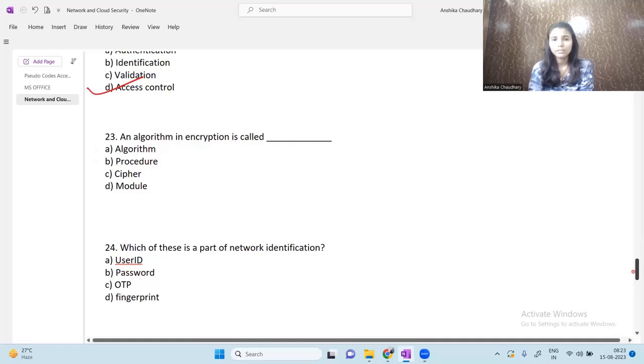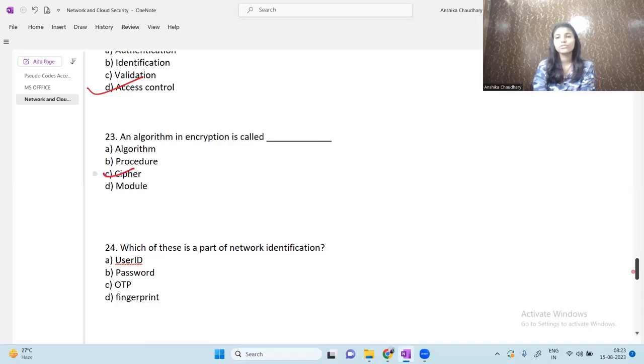Now, an algorithm in encryption is called cipher. It is used in the encryption algorithm. So moving on to the next question. Which of these is a part of network identification? User ID is a part of network identification. Whenever we are signing up or logging in on a website, it will ask for user ID, right? So it is a part of network identification.